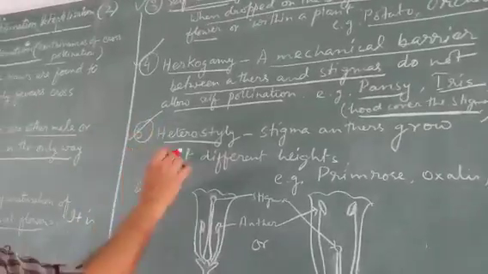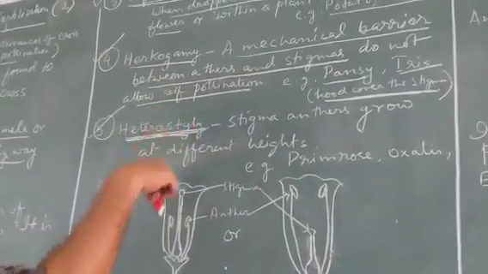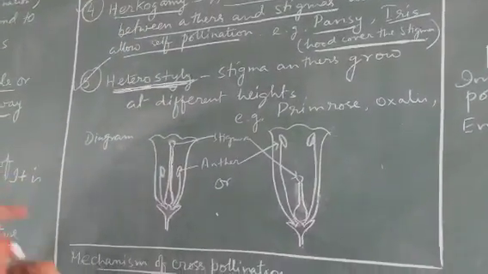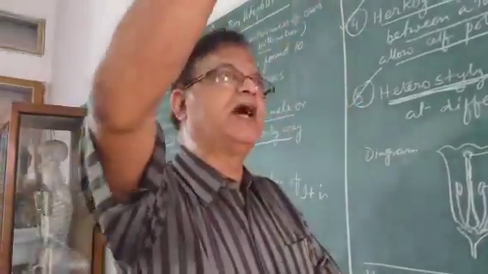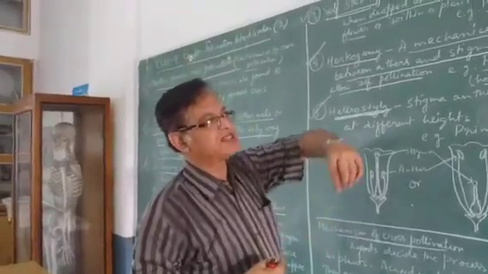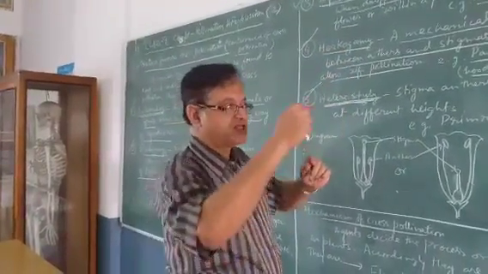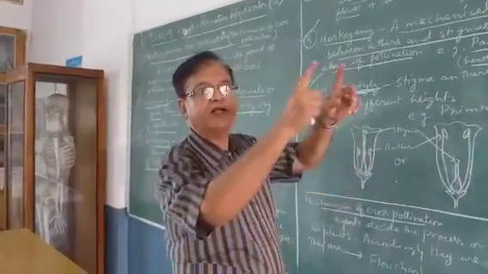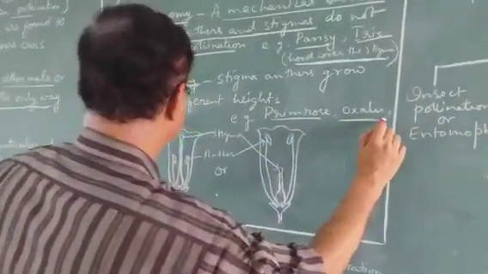Fifth case is heterostyly. Hetero means different, styly means style. The length of the style is such that it sometimes goes beyond the stamens. I mean, the length is away from the stamen, so it is far away. Or sometimes the style is so short that the anthers go beyond it. Example, primrose, oxalis, etc.